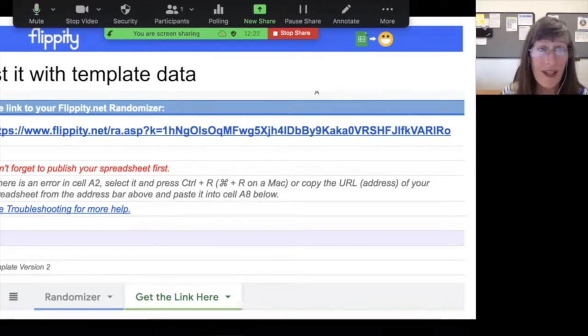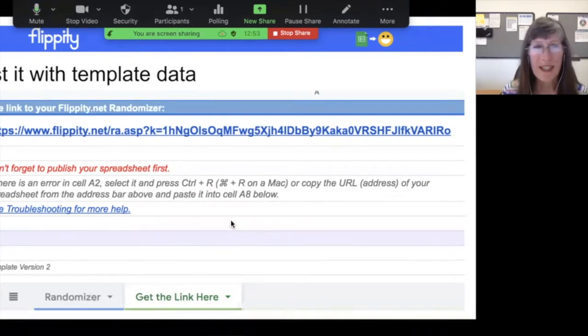Let's play it. So across the bottom of your sheet, you'll see the sheet that has the randomizer. That's where you enter names, and names are already there in the template. And then click the Get the Link Here sheet. This second sheet is going to provide you with the link you need. You can send that off to people, or that's just your link. And in this case, you're probably just going to use this for yourself.